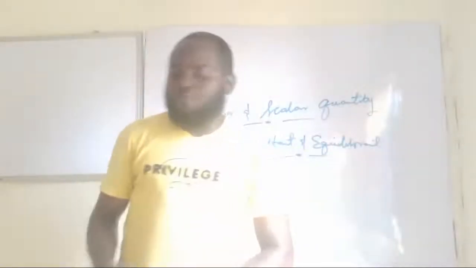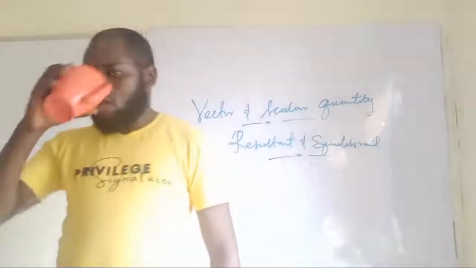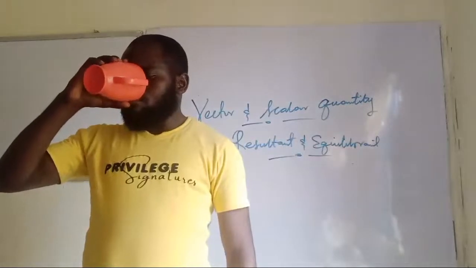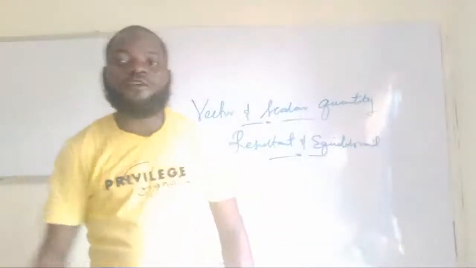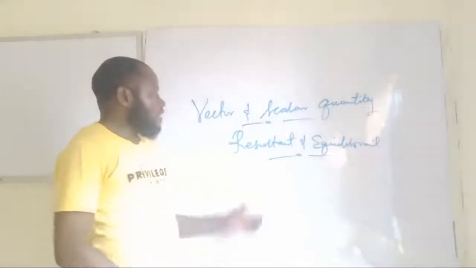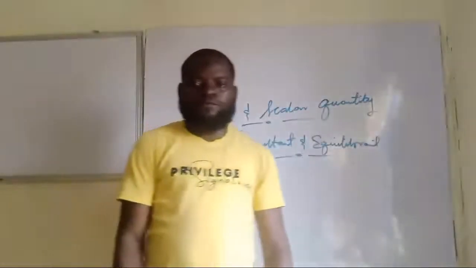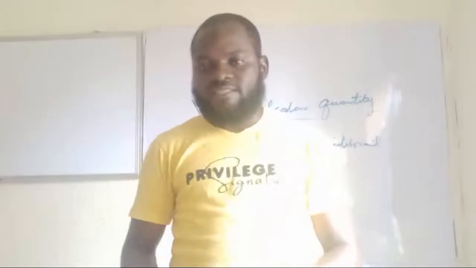When we talk about resultant and equilibrant, we need to understand these two distinctly.